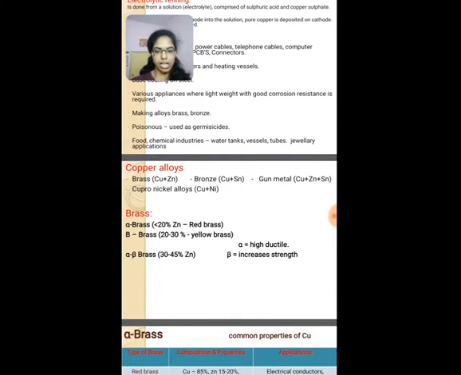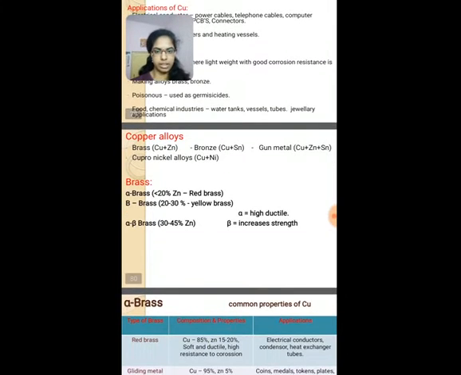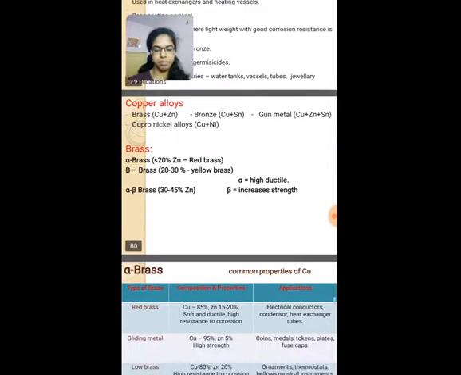Coming to brass, which is a combination of copper and zinc, we have three different types: alpha brass, beta brass, alpha beta brass. Alpha brass contains less than 20% zinc, beta brass contains 20 to 30% zinc, alpha beta brass contains 30 to 45% zinc.